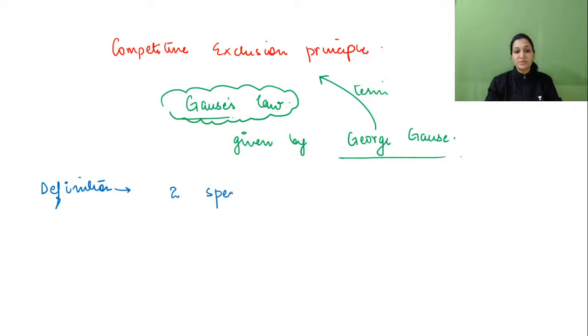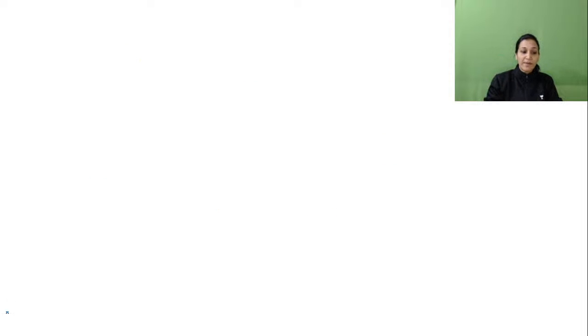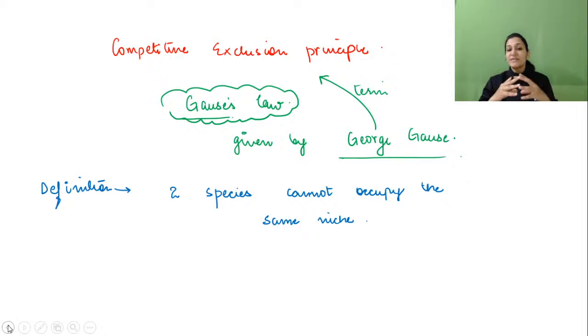Two species cannot occupy the same niche. Like we were just having an example of a tree and a bird preferring the middle branches and lower branches.